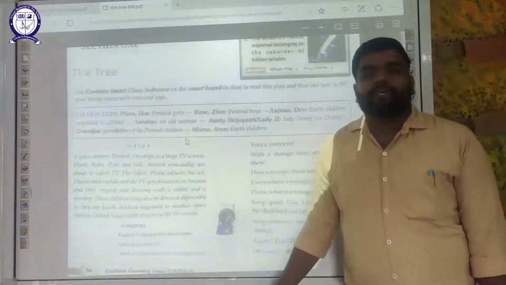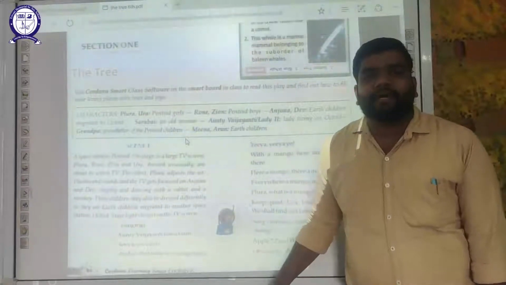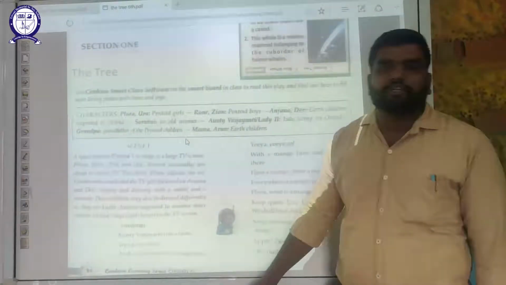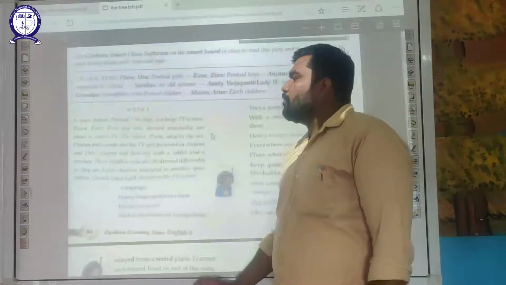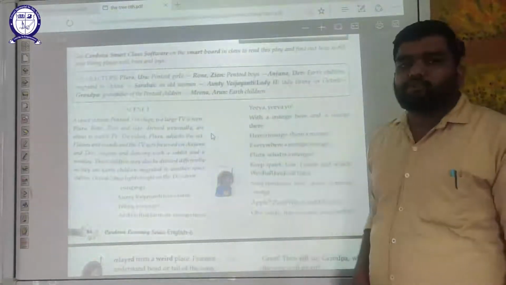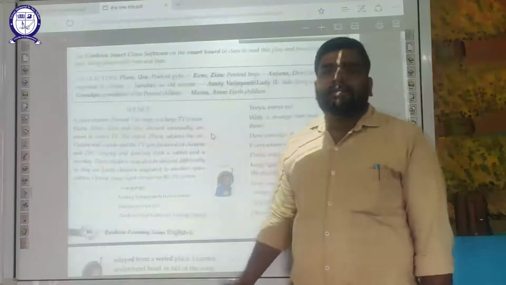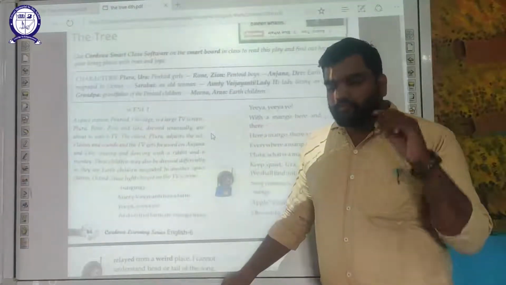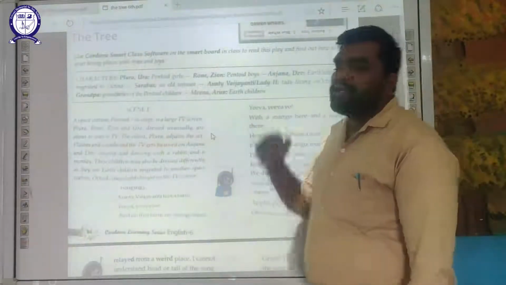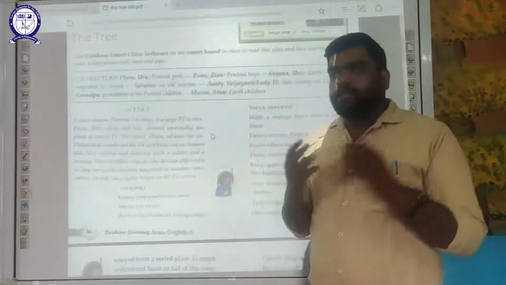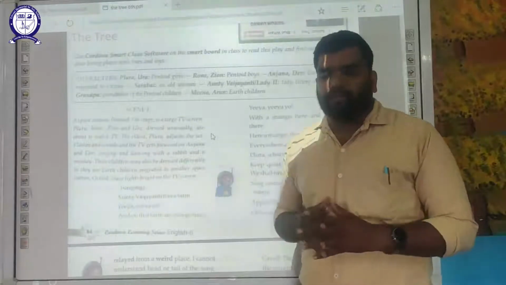Okay, we'll go through the chapters, we'll go through the units, and we'll find out what's there in the different sections of the unit. The first section is the tree. We'll go through this whole chapter. Actually, this is a play. The play tells us about the nature we should take care of. Here in the first scene, basically there are three things: one planet and two space stations.